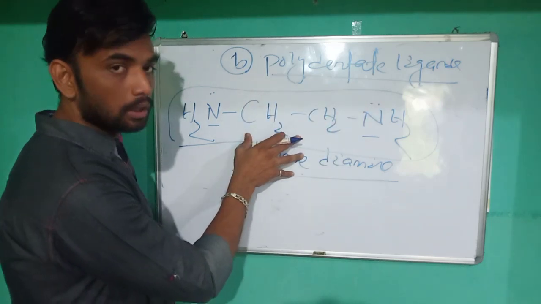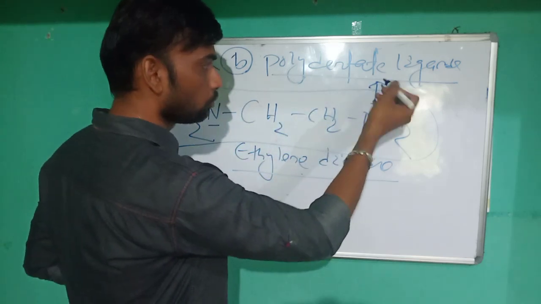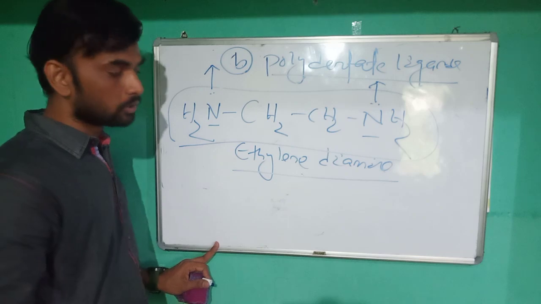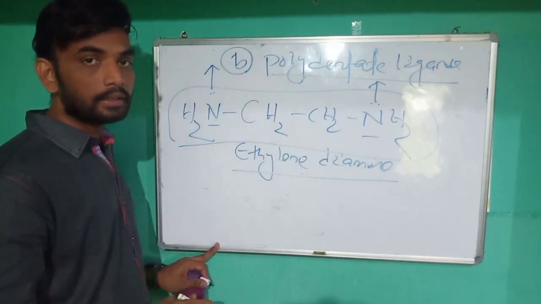So this group may form two coordinate bonds at a time. That's why there are two donor atoms. Simply, this is a bidentate ligand.